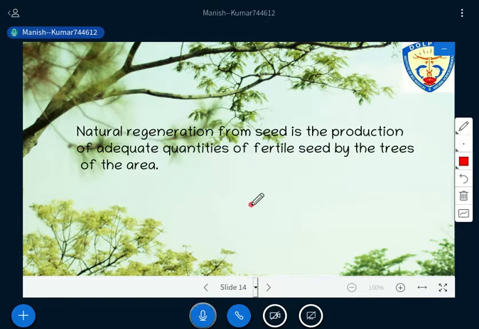So first look at seed production. Seed production means you are able to get fertile seed from the tree itself, isn't it? We have seasonal variability. In certain seasons there is a formation of seed, right? And that has to fall on the area itself, isn't it? Have you got that? There are also some species which do not produce seed every year. So we need to understand these things here: when we are able to get the seed from the tree itself, and if we get the seed, whether the seed is fertile or not.